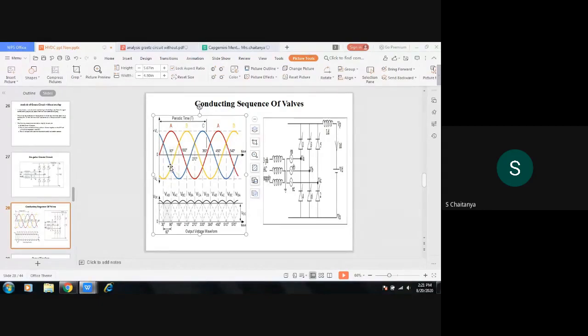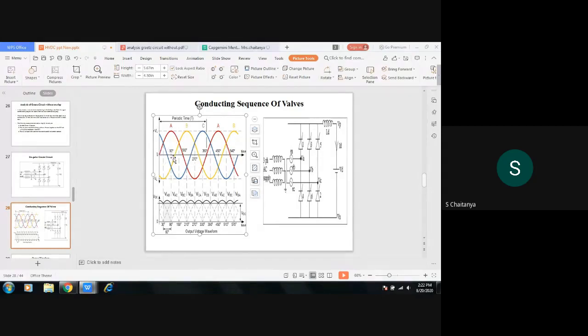So at omega t is equal to 90 degrees, phase A is conducting from the positive side and phase C is conducting from the negative side. Phase A and C are conducting at 90 degrees. See VAC written at 90 degrees. So phase A from the positive side means which thyristor is connected to phase A? Thyristor 1 is connected. And from the negative side, phase C is conducting. Which thyristor is connected to phase C on the negative side? Thyristor 2 is conducting. So 1 and 2 will be conducting at omega t is equal to 90 degrees.